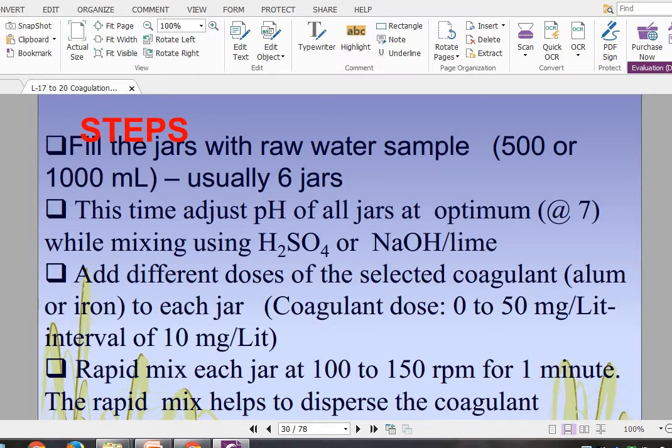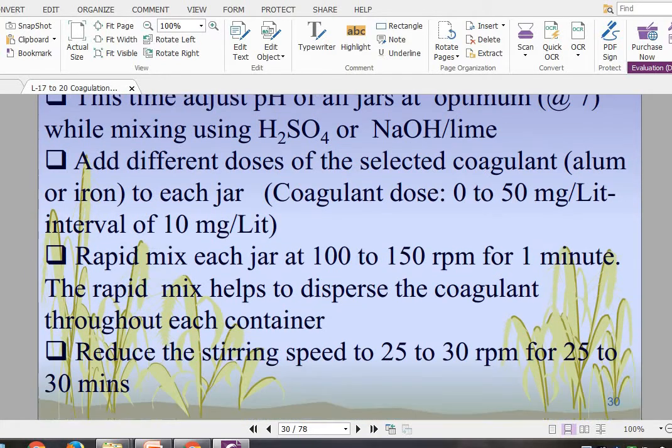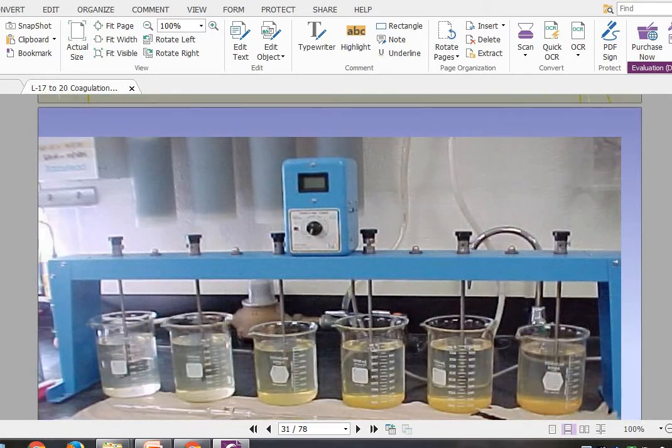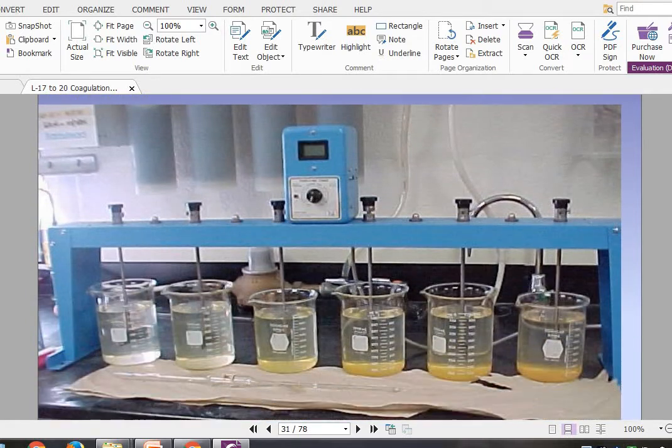So first of all, I will show you the construction or the experimental setup of the jar test. It's a jar test assembly in which a series of jars are placed, and paddles are inserted into them, and these paddles are governed with the help of a motor.